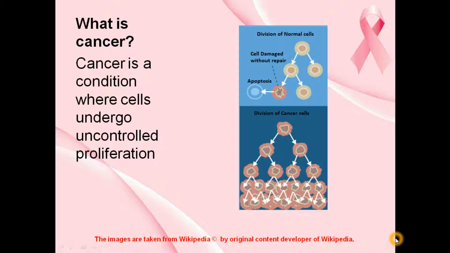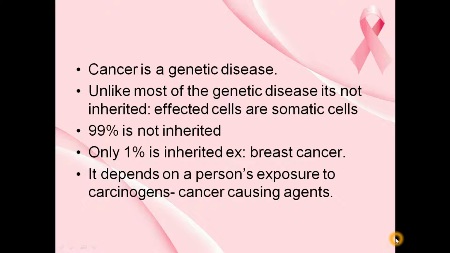Now this definition is what we have been studying since ages, right? Since our school days we have been studying that cancer cells are immortal and undergo uncontrolled proliferation. Now let us broaden our view and study a few more things about cancer. Cancer is not just about uncontrolled proliferation. The first and foremost thing that we need to remember is that cancer is a genetic disease.